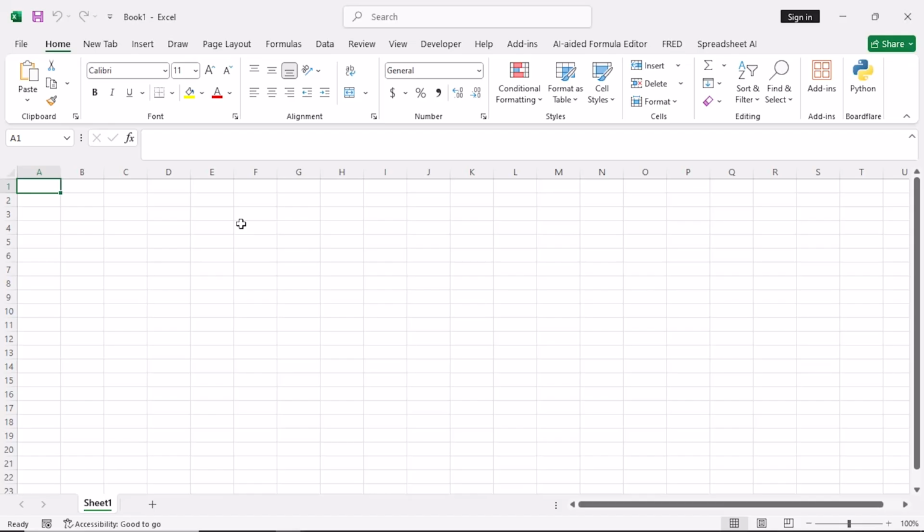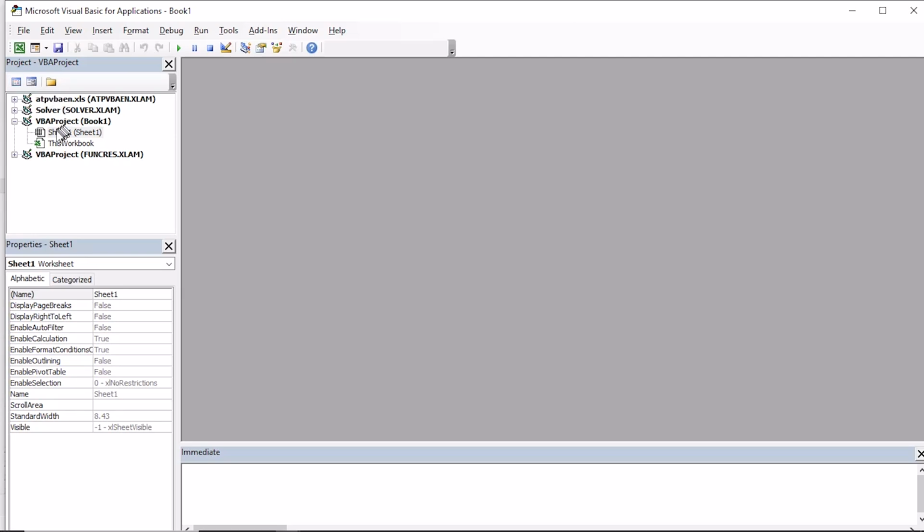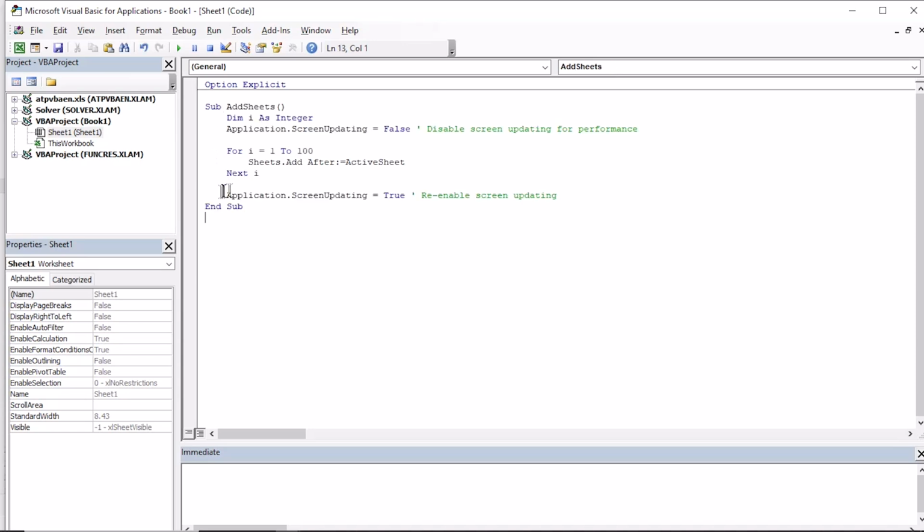I just need to copy that code. After copying that code, I'm in my workbook. I'll go to the Developer tab, Code group, click on Visual Basic, click on Sheet 1 and paste that code here, Control V. Now when I run this code, you will see the magic. You can click F5 or you can directly click this button to run this code.